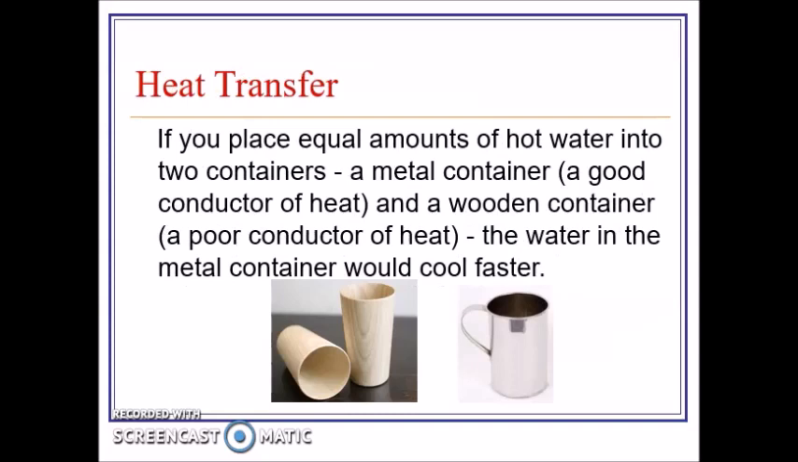So if you place equal amounts of hot water into two containers, let's say one's a metal container, which is a good conductor of heat, and a wood container, which is a poor conductor of heat, the water in the metal container would cool faster because the metal cup would absorb all the heat and take it away from that warm water.